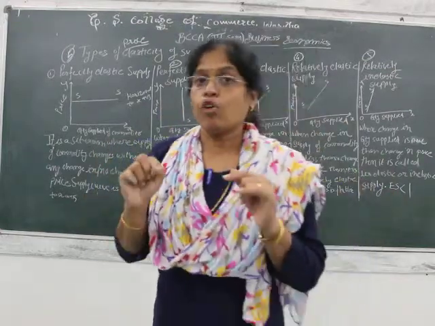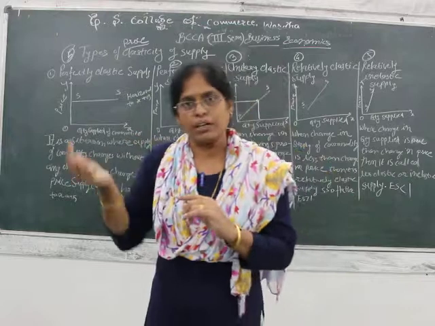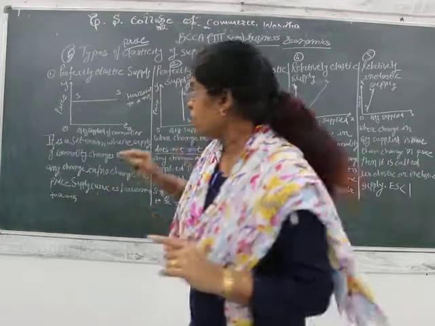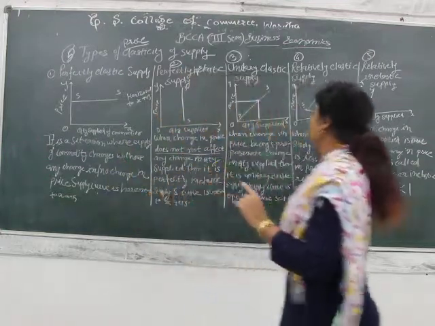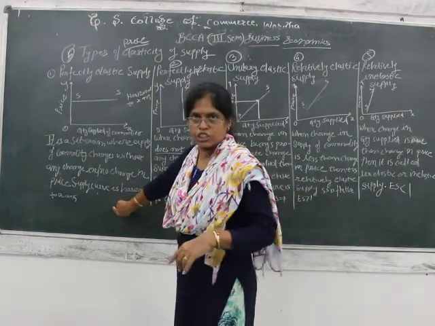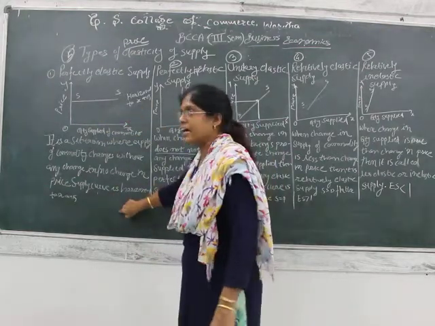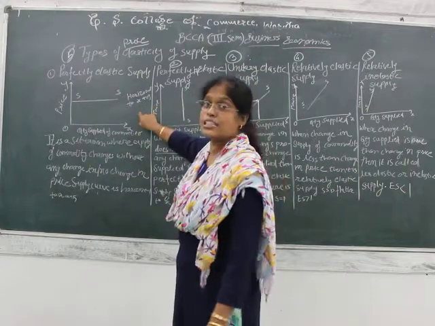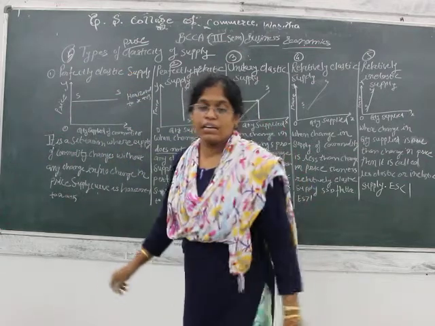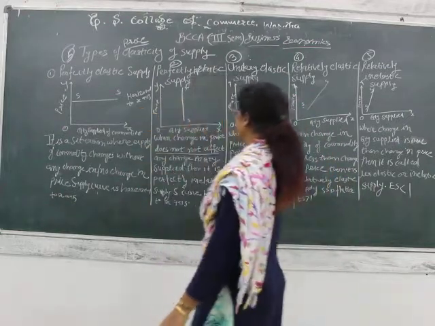But at the same time, the types of elasticity of demand and the types of elasticity of supply are the same, but here we have drawn these different curves along with the explanation of the term. What is perfectly elastic supply? This is the explanation and then the diagram. So always write the explanation first and then the diagram. But I have done it like this, first the curve, then the meaning of that type of elasticity of supply, because this is easier for you to understand. So here we have finished the 5 types of elasticity of supply.